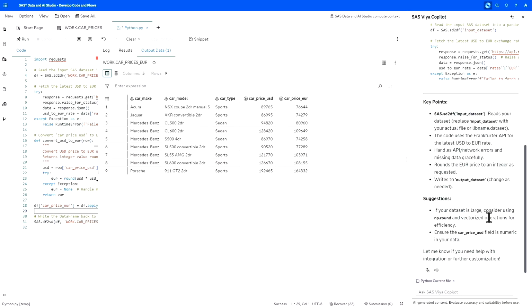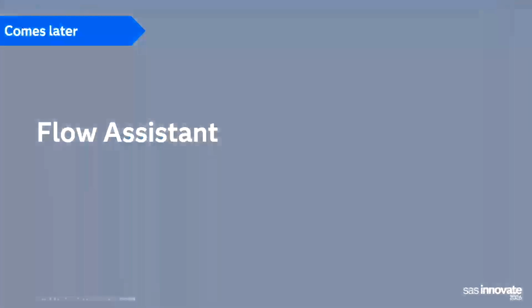This is Copilot for code generation. I've shown this in a demo using Python, and as I said, this will also be supported for SAS programs, for the SAS language. So for those of you who are used to the SAS language, this will also be supported, with no changes and no exceptions there. Great, so these are our Code Assistant capabilities. And now let's move on to the next section, which is Flow Assistant.